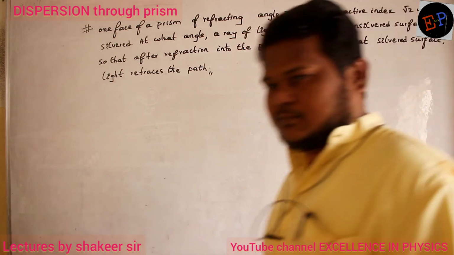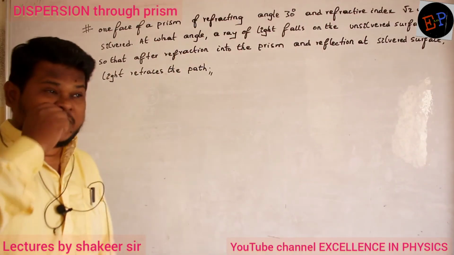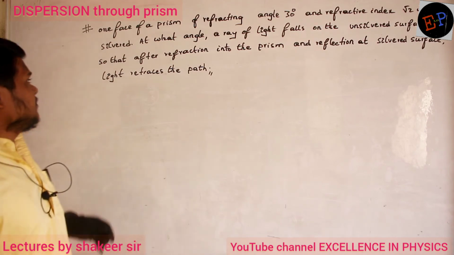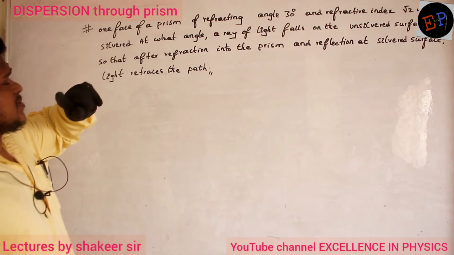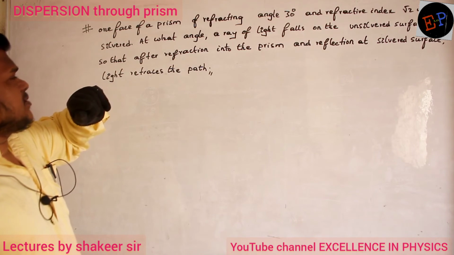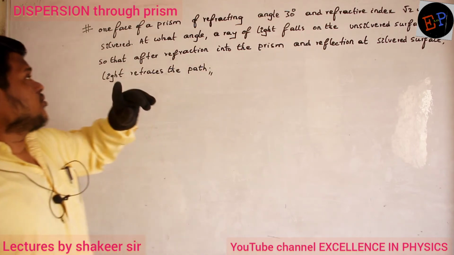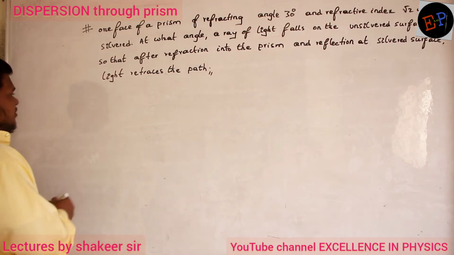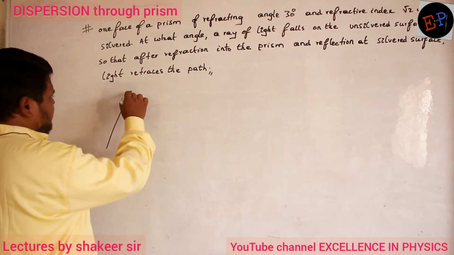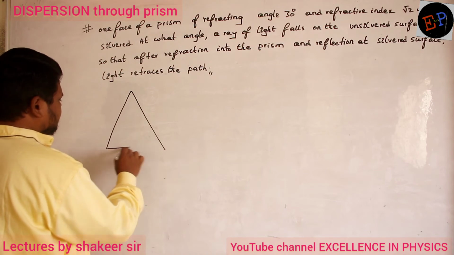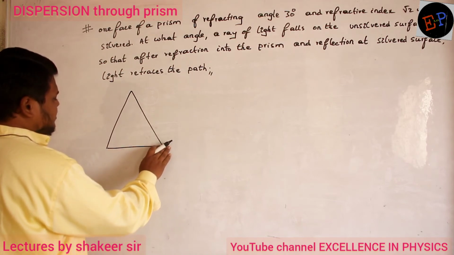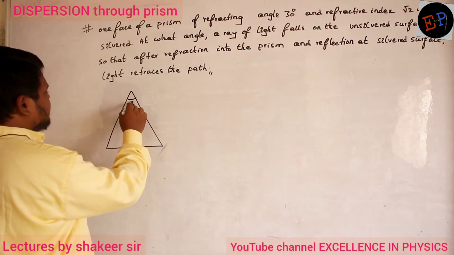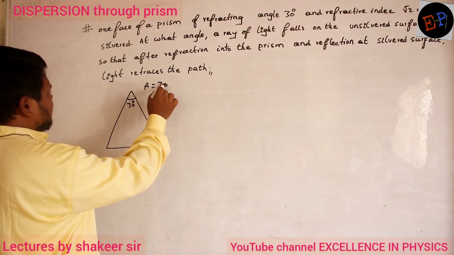Based on the principle of reversibility only we can do it. We will try to understand this question first. One face of a prism of refracting angle 30 degrees and refractive index root 2 is silvered. It means it is painted on one side. Clear now? First of all, let us draw the diagram. So this is a prism. What is the angle of the prism? Refracting angle means angle of the prism. A value is equal to 30 degrees.